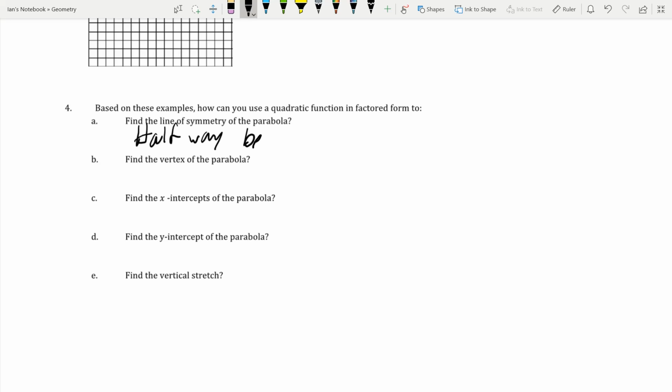Halfway between zeros. Now our zeros are the x-intercepts. How do we find the vertex of the parabola? Well, we take that line of symmetry and plug it in.